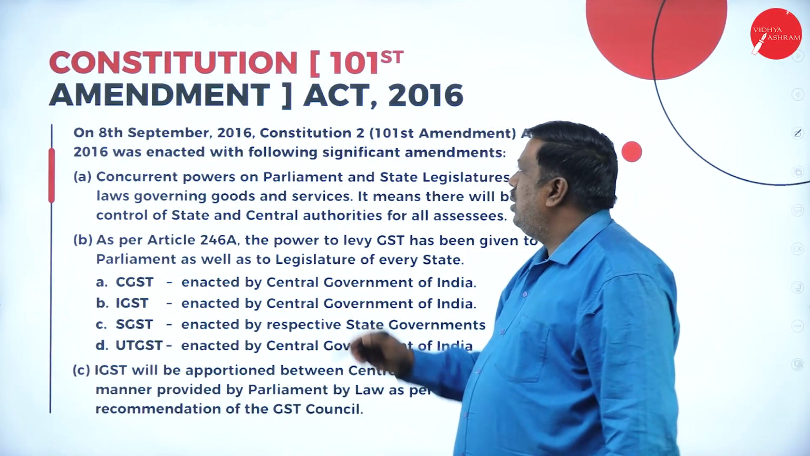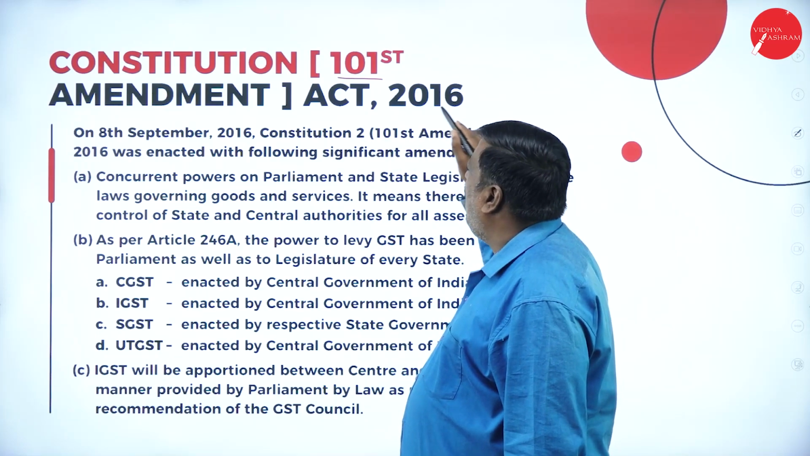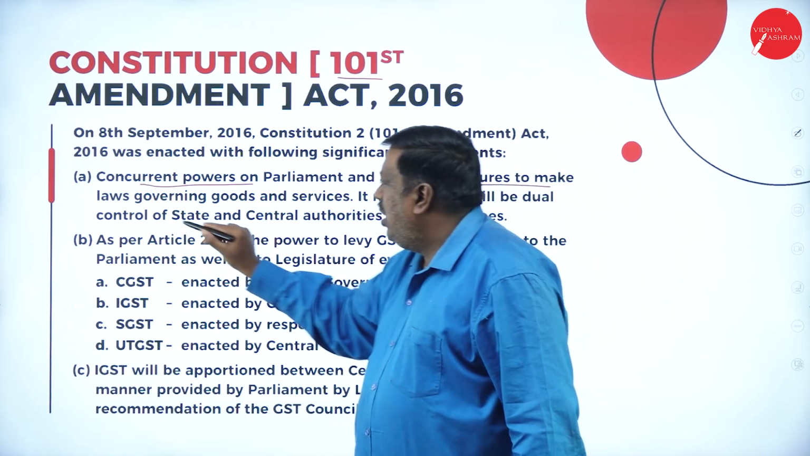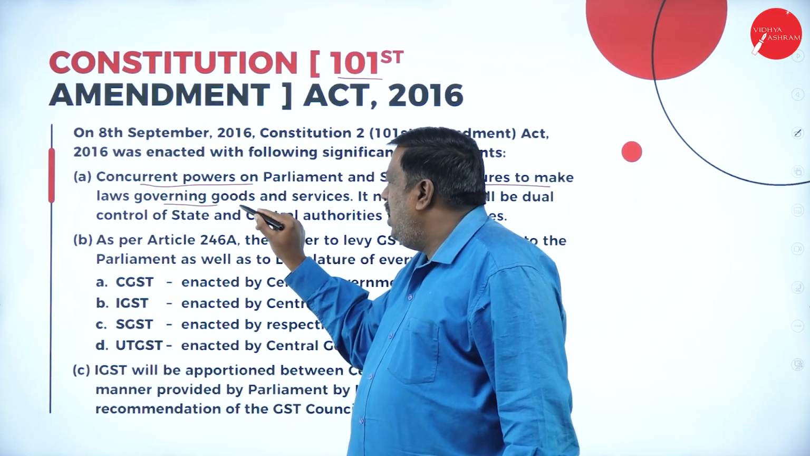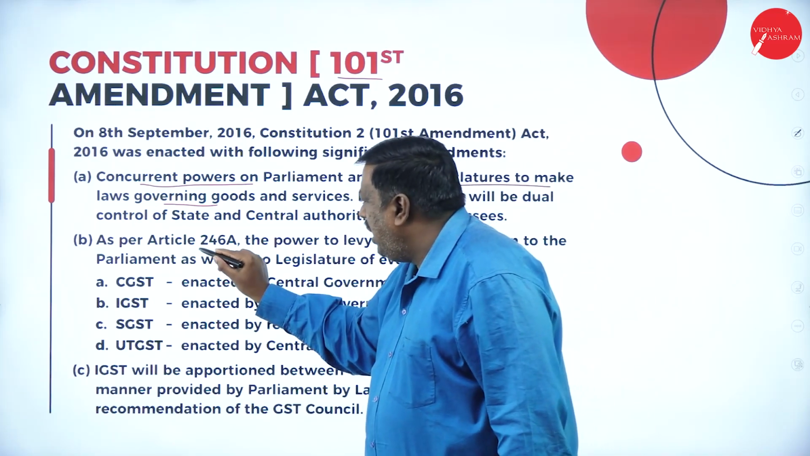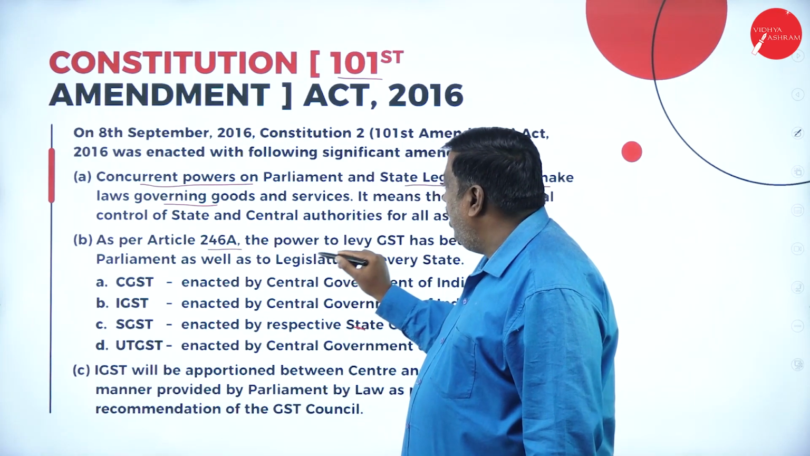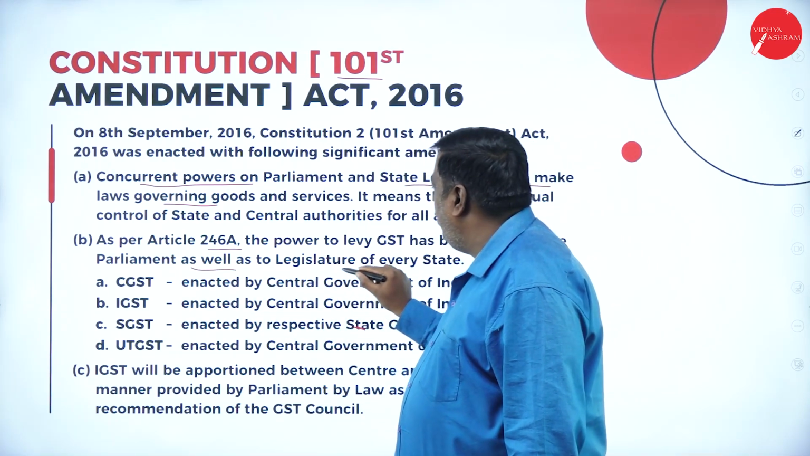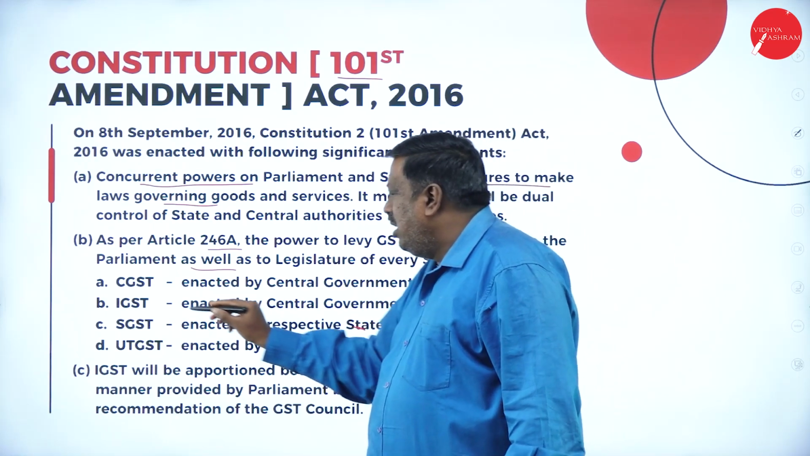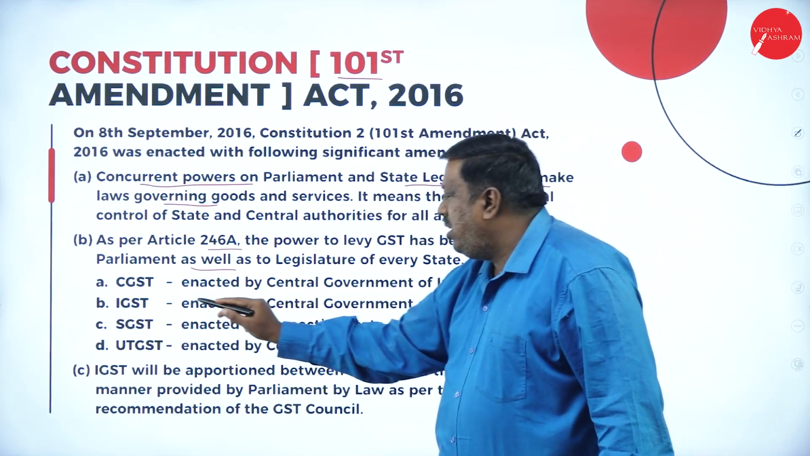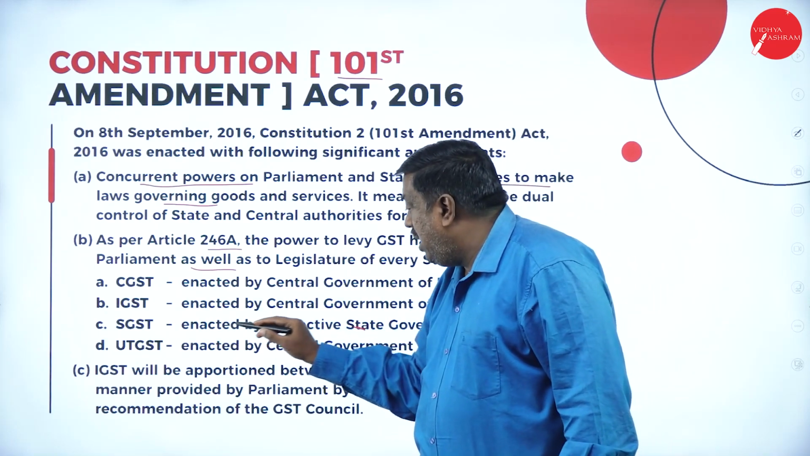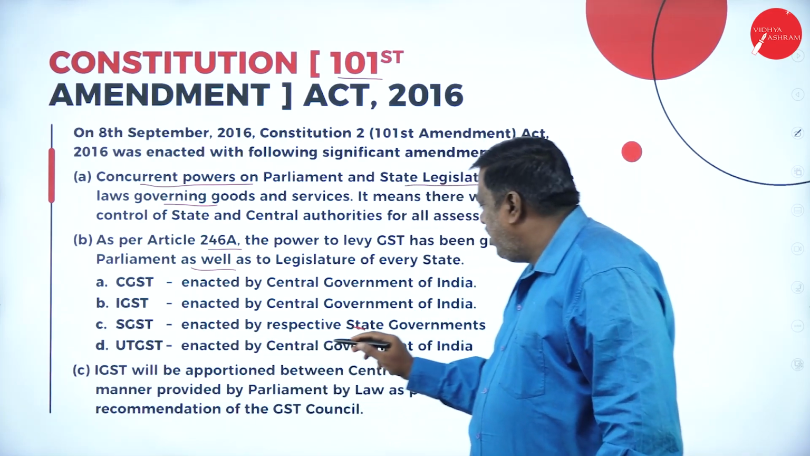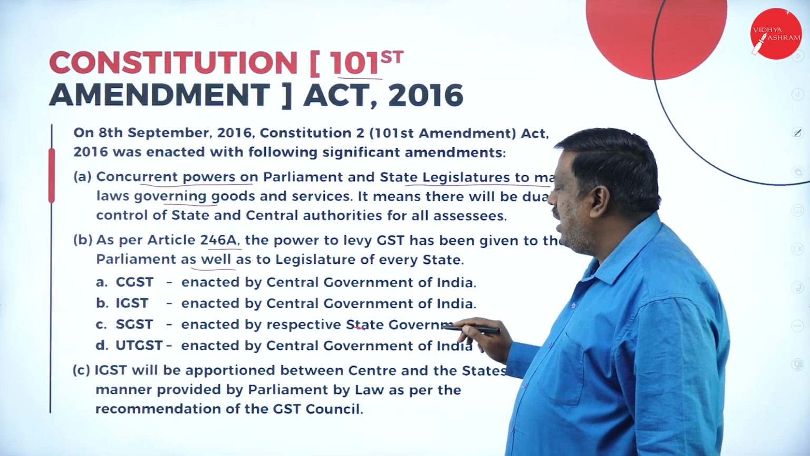Now, the Constitution 101st Amendment Act 2016 gives concurrent powers to Parliament and state legislatures to make law for governing and controlling GST. As per Article 246A, the power to levy GST has been given to the Parliament as well as to the legislature of every state. Like CGST is enacted by the central government, IGST is enacted by the central government, SGST is enacted by the respective state governments, and UTGST is enacted by the central government of India. So like this, they are given.